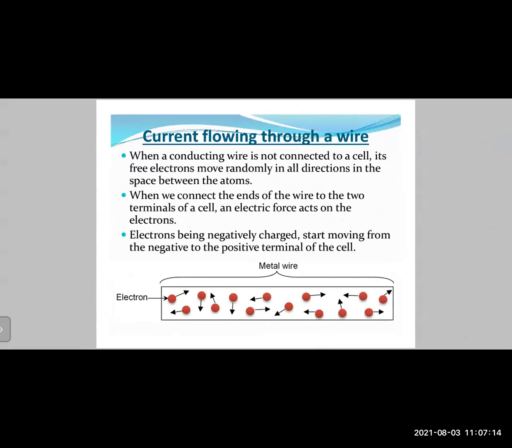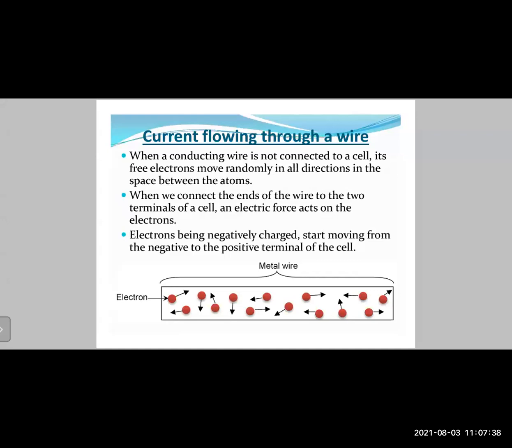In the diagram, the red dot represents an electron and the rectangular shape is the metal piece. The arrows show the directions in which the electron is moving. The electrons are moving completely randomly, यहाँ से वहाँ हर एक direction में वो electron जा रहे हैं.